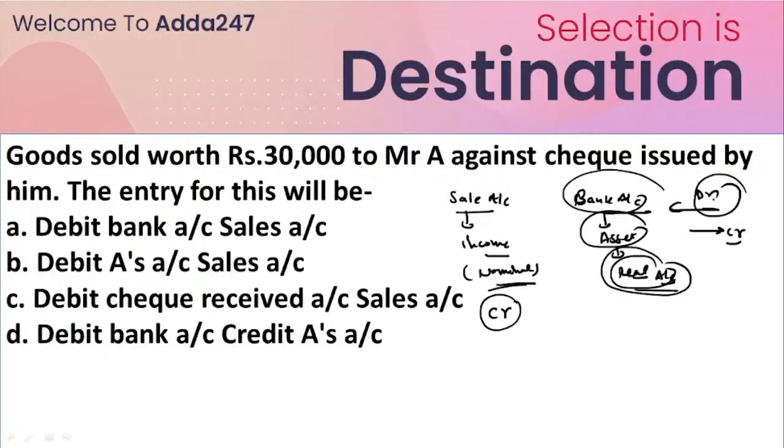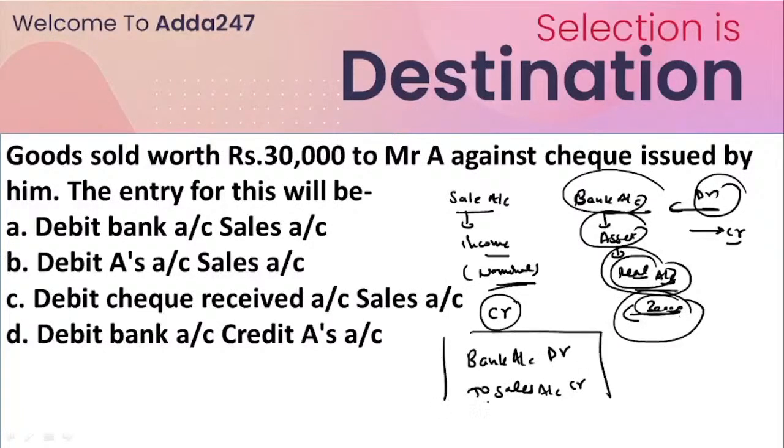So here, these 30,000 rupees are just coming into our bank account, which means our bank account should be debited while the sales account should be credited. That's it. Okay, I hope it is clear for everyone.